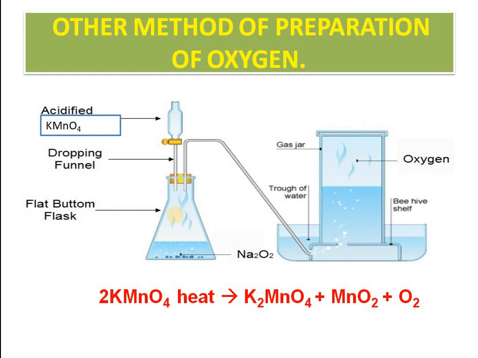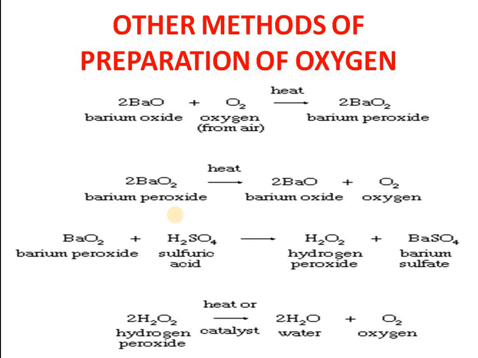Okay. So, the next point is other methods, like barium oxide. BaO would be barium oxide, but barium peroxide would be BaO2. From barium peroxide we can obtain oxygen. Barium peroxide on heating gives rise to barium oxide and oxygen. Similarly, we can treat it with sulfuric acid also. We can get hydrogen peroxide, and hydrogen peroxide on decomposition gives rise to oxygen. So these are other certain methods which are available.